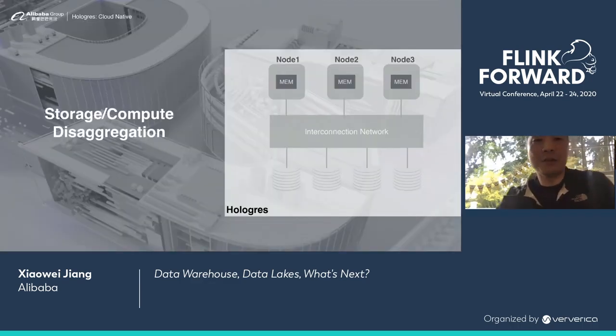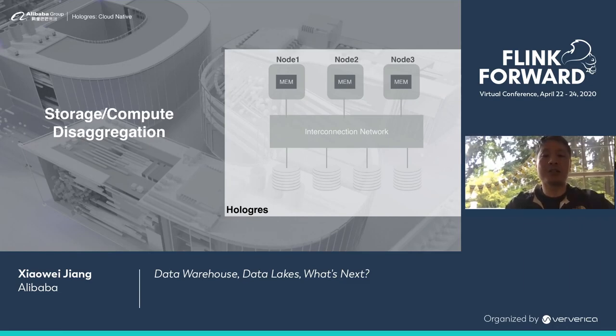The first design decision we made is to build a cloud-native system. We are going to use a storage-compute disaggregation architecture. Over the last couple of years, there has been tremendous advancement in network technology. 10 gigabit network has become commodity. We now start to have 25 gigabit, 50 gigabit, or even 100 gigabit networks. So throughput is largely not an issue. It's possible to store the data on a different machine from where you do the computation.